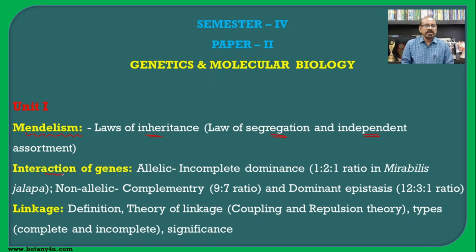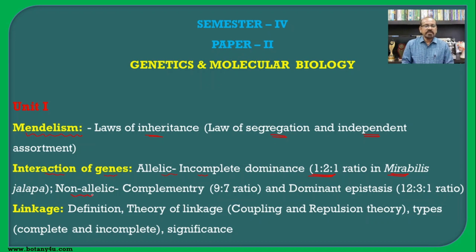Second topic is gene interaction. Then allelic interaction, which includes incomplete dominance having the ratio 1:2:1, and the example is Mirabilis jalapa, that is the 4 o'clock plant.